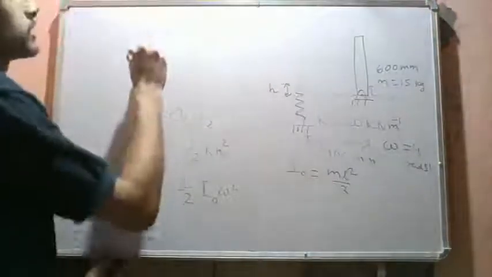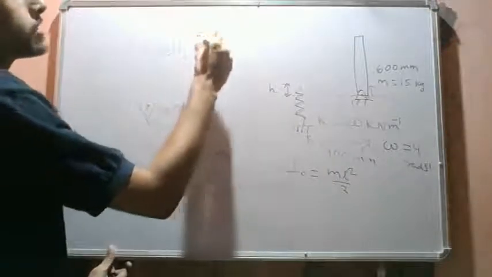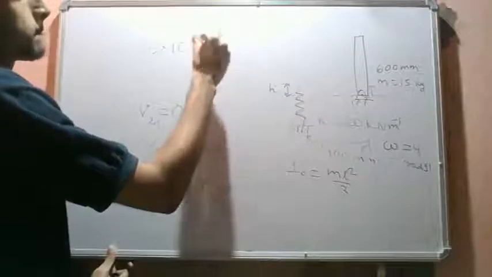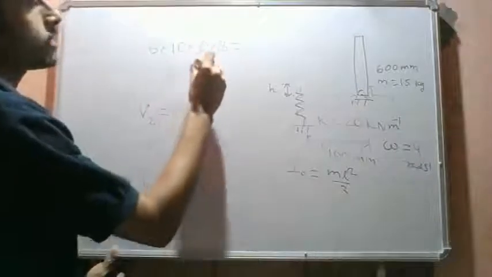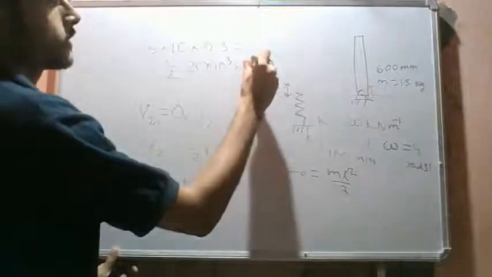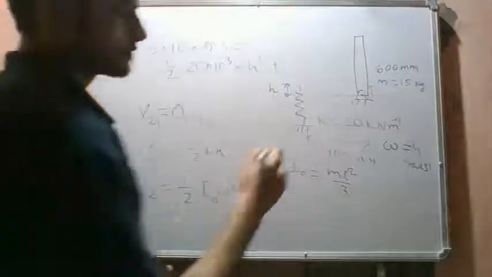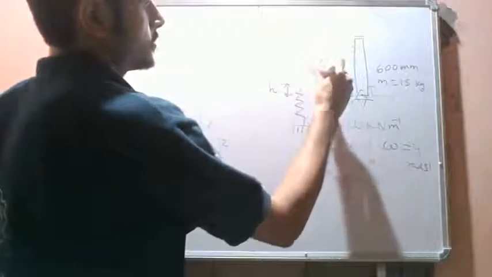So we have 15 times g times 0.3 equals half times k, which is 20 into 10 to the power 3, times h square, plus half times m L square by 3 times omega square.